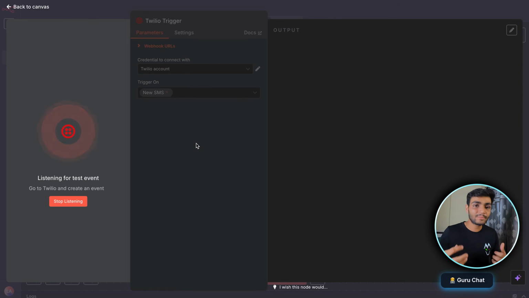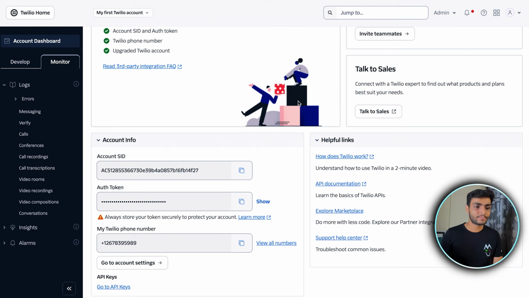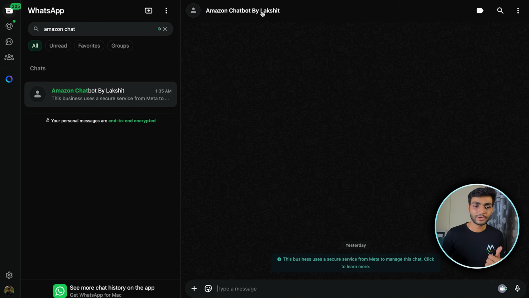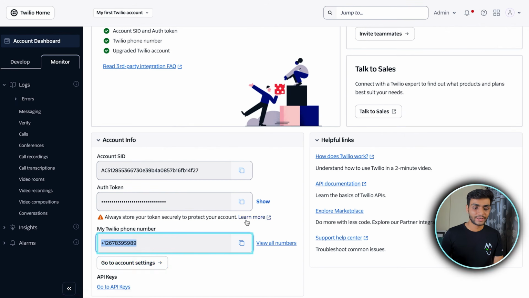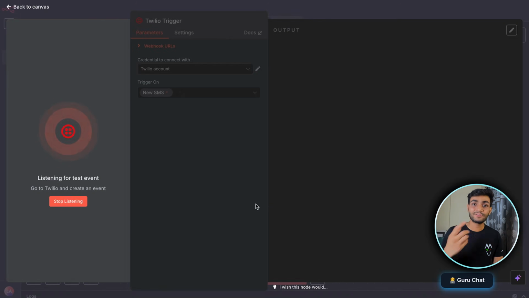So now where do we send the message? In the Twilio account, you can see that we have this phone number, so we'll be sending the message to this number. Okay, so we'll go to WhatsApp. I have saved this number, but if you see on the back, this is the WhatsApp number, and in Twilio we have the same number over here. So search for that number and start a chat with it.